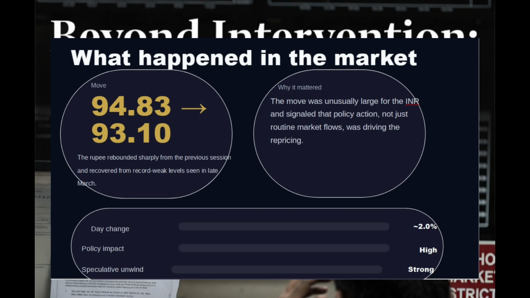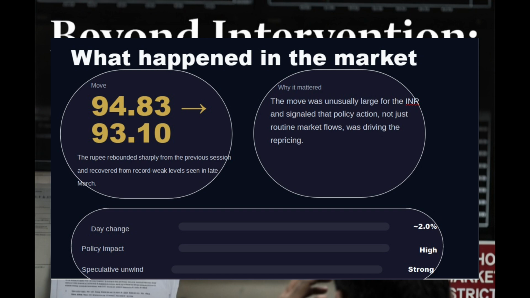However, on 2nd April 2026, the RBI not only bought Indian rupees but it also introduced certain regulatory changes to curb the speculation in the Indian rupee. This has resulted in a dramatic increase in the value of the Indian rupee by 2%, and the Indian rupee closed at 93 rupees 10 paise per dollar.